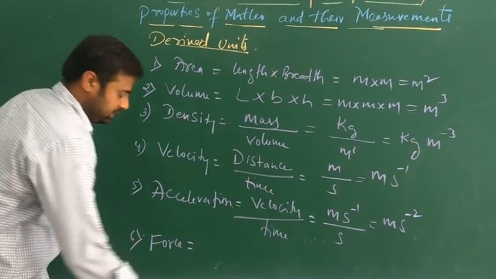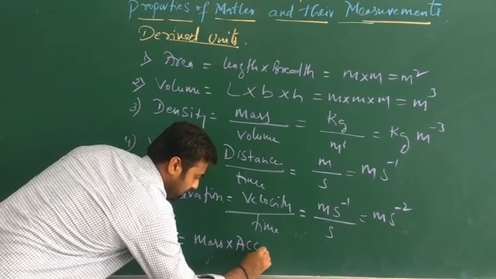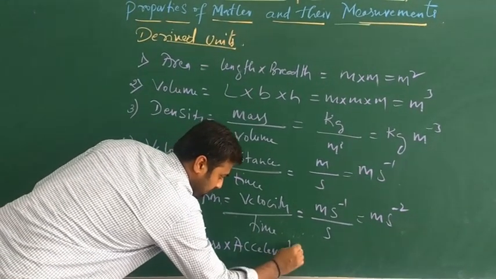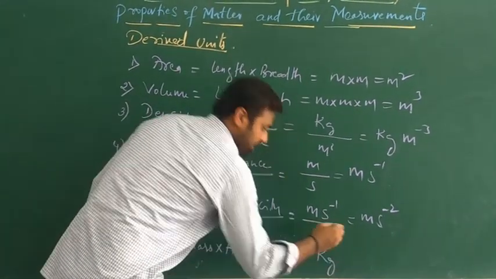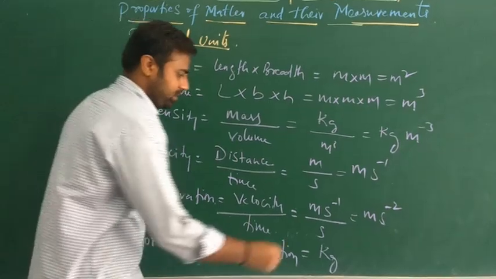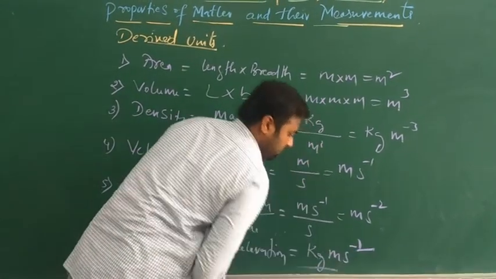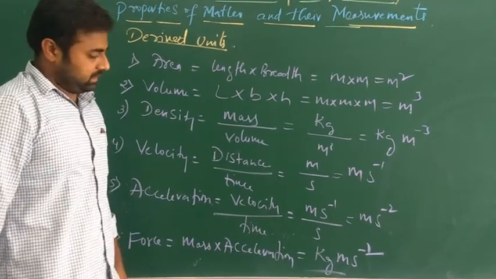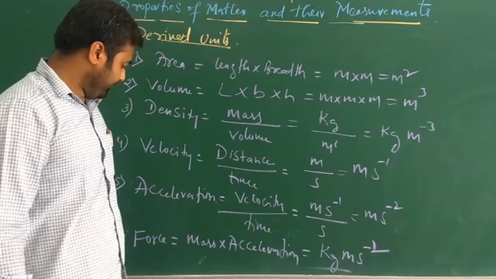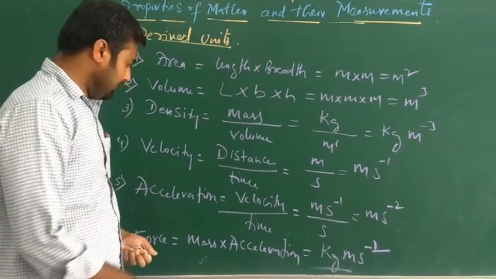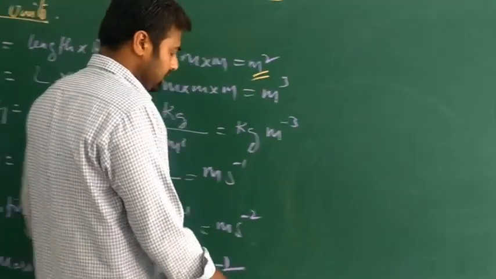For force, the formula will be mass into acceleration, right? For mass, it is kg. For acceleration, it is meter second square inverse. So kg meter per second square. This is the derived unit for force.